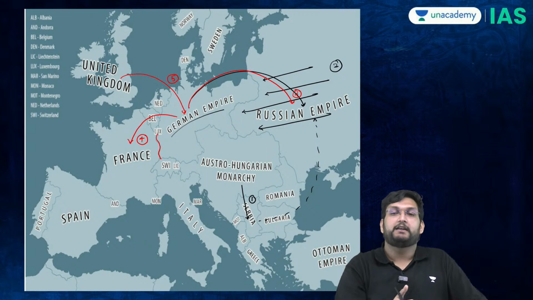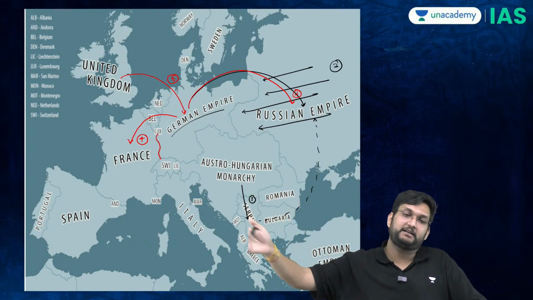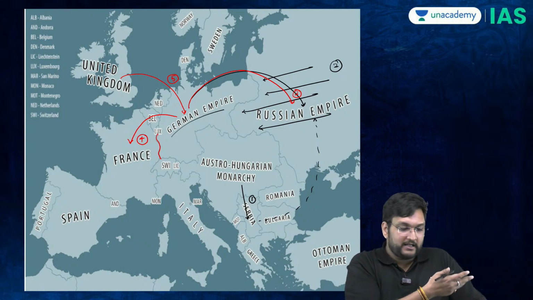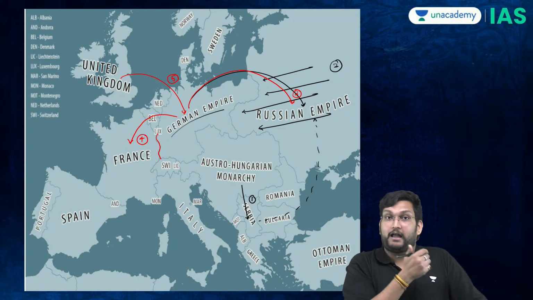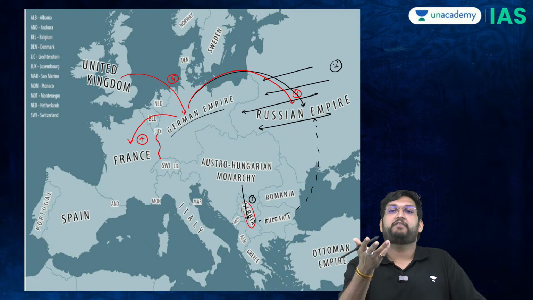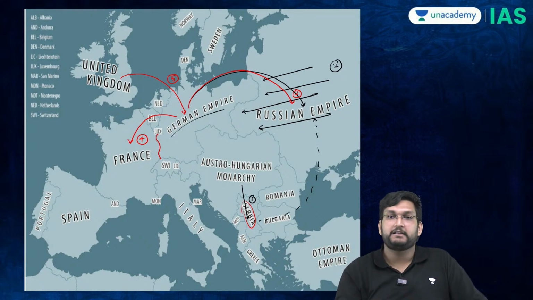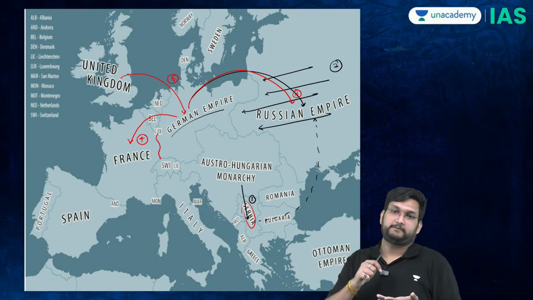And therefore, a war which was, in turn, as one of you asked me, started by Ferdinand's death. Now Germany is fighting on two fronts. It is fighting with Russia on the eastern front. It is fighting with France and Belgium and the British on the western front. Ironically, it is the Serbians who started the war, but who is fighting the war on two fronts? Germany.